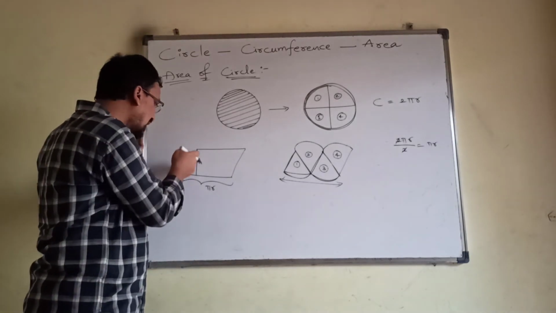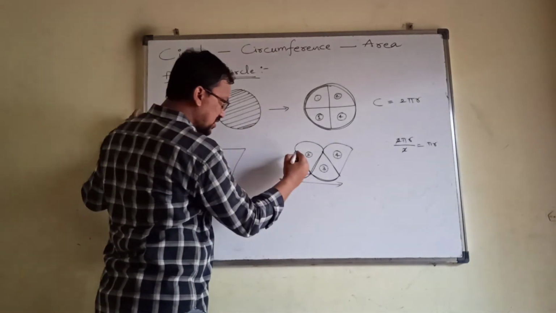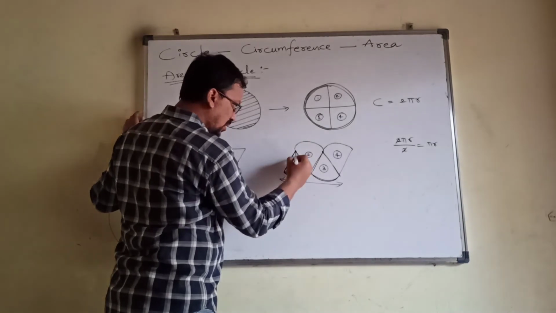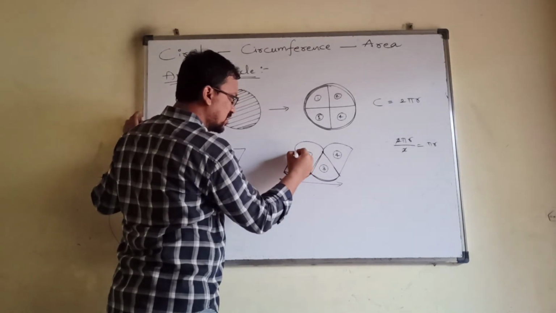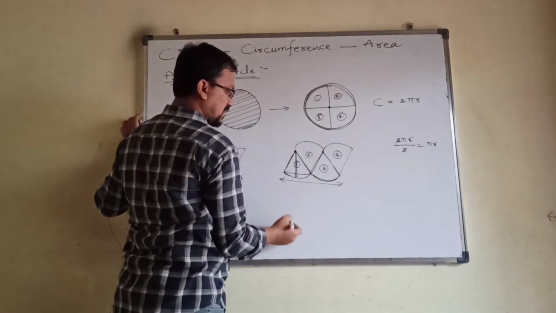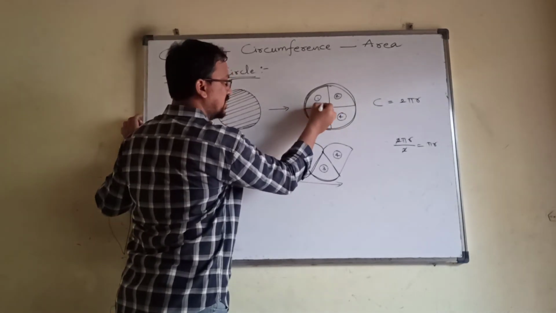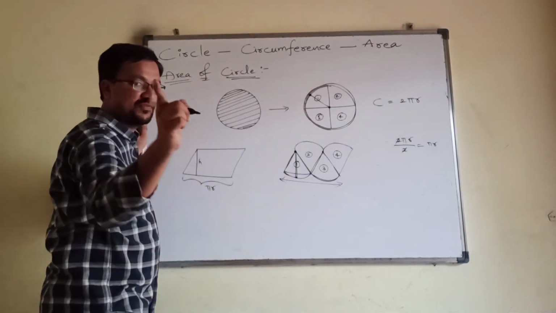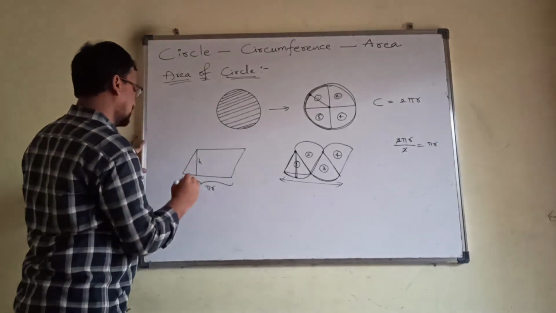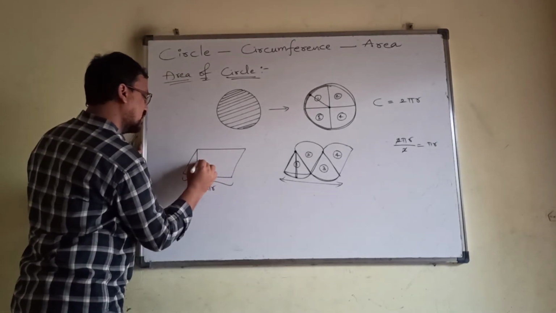And what about the height of this parallelogram? Yes, what is the height? Height means from here to here, which is nothing but from the center. This is the point of the center. Center to any point of the circumference will be taken as the radius. Yes, this will be taken as the radius.